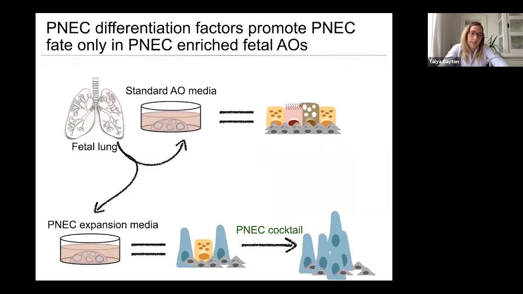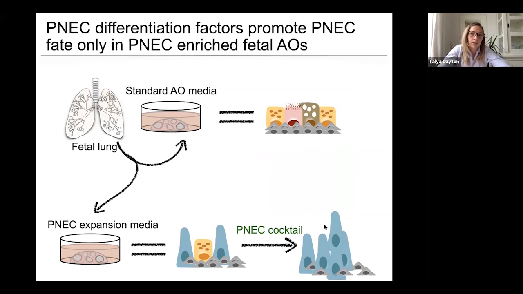And so here I'm just summarizing what I've shown you. What you can see is that we start with standard airway organoid media. We get a composition of cells that's enriched for basal cells and has some other cell types that are found in the airways. If we instead use PNEC expansion media, we can also get basal cells, some club cells, and then some PNECs, and then we can further promote the differentiation towards the PNEC cell fate by adding a PNEC cocktail.